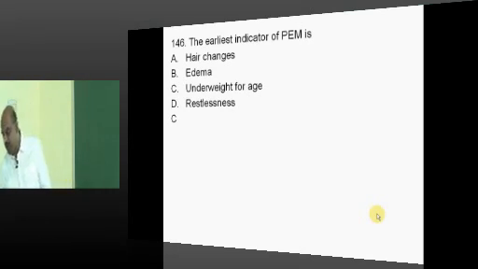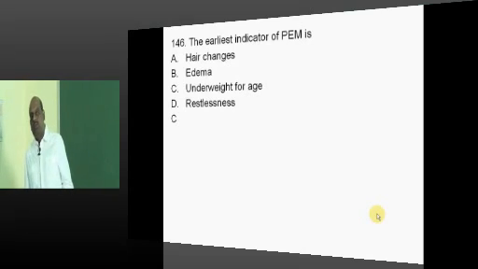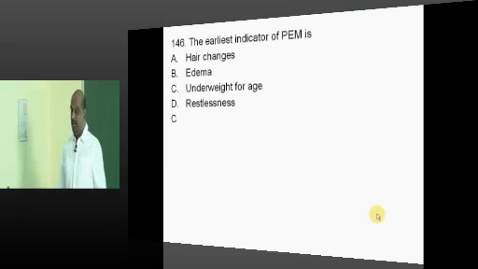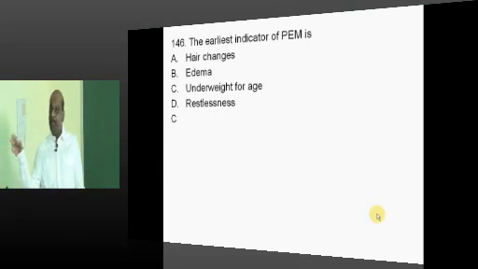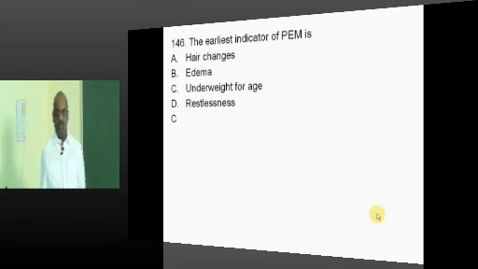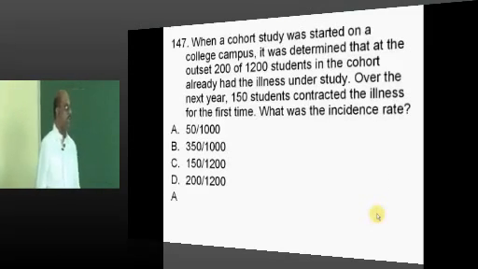That is the most important role in the case of PM. There is a great role in comparing the weight of the baby with the age and drawing that typical chart. The first indicator is underweight for age.